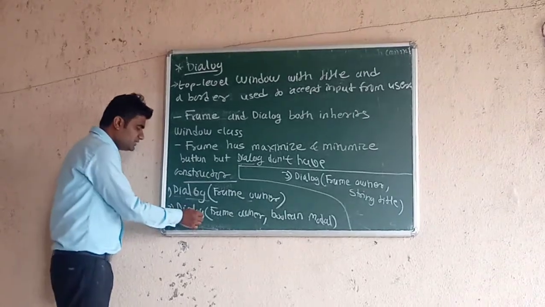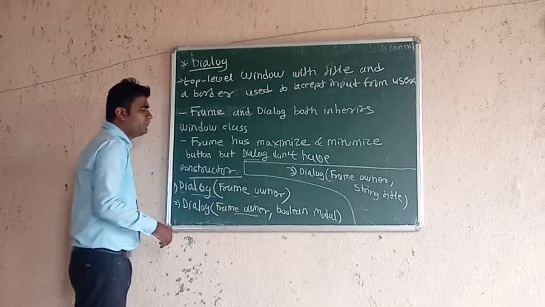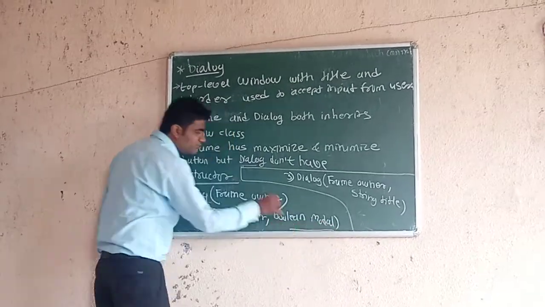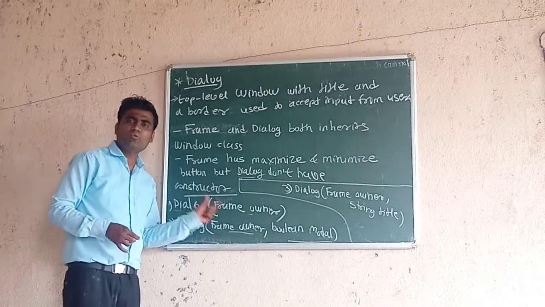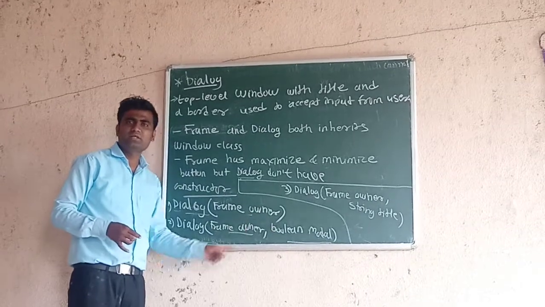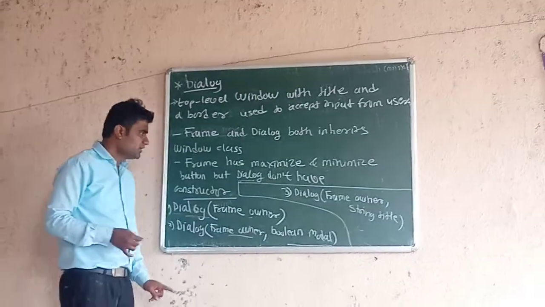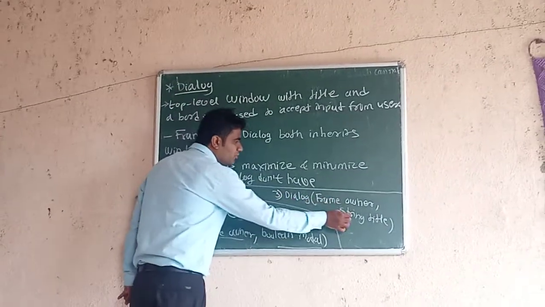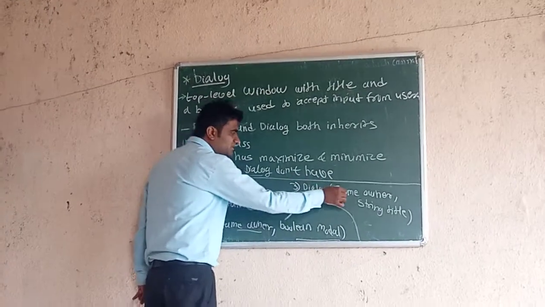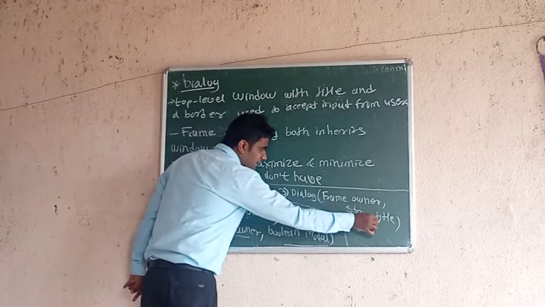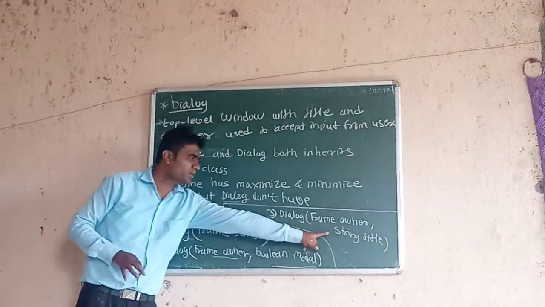Now the second constructor will also create a dialog box which has this frame as a parent window, and the second parameter is a boolean modal. This value is either true or false. If this value is true, then the dialog box is modal, and if this value is false, then the dialog box is modeless. Now the third one, dialog with frame owner and string title. This constructor will create a dialog box which has this frame as a parent, and this string will appear in the title bar as a caption.